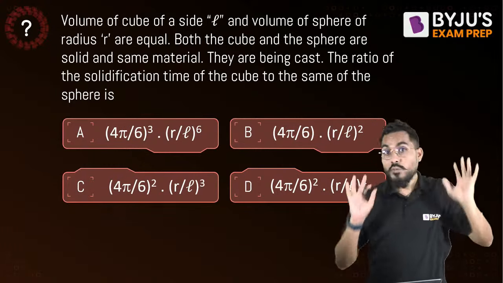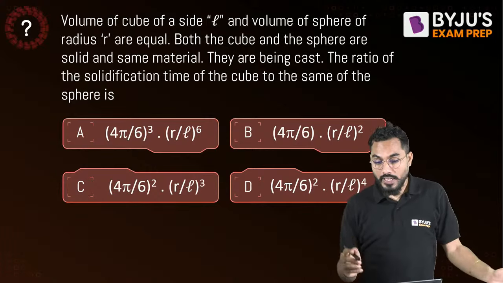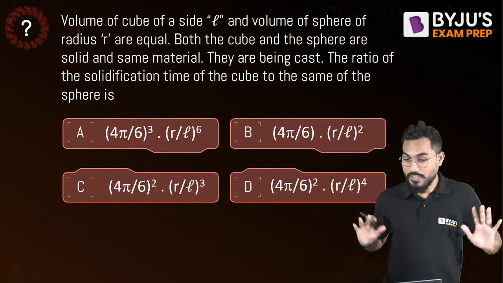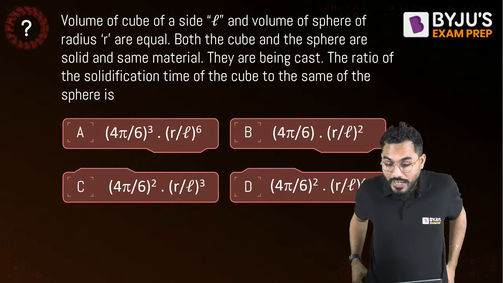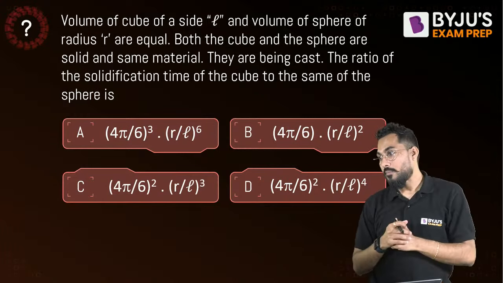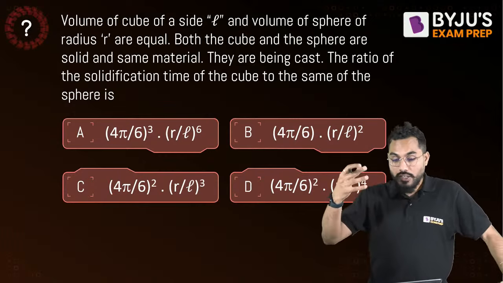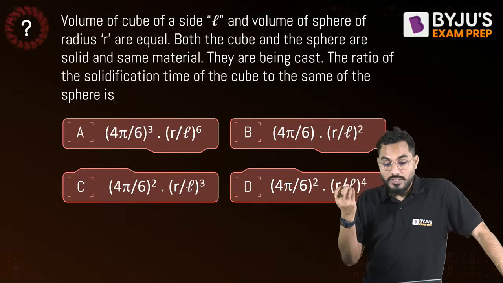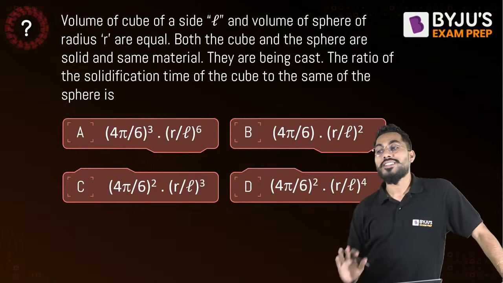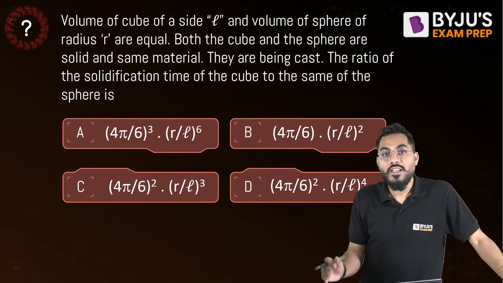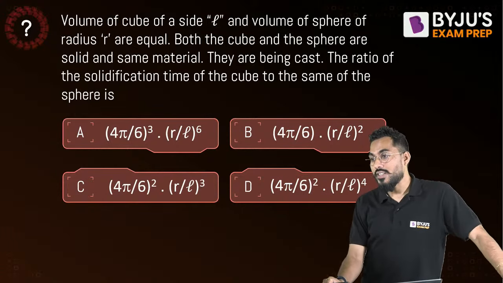And most importantly, volume is the same, manufactured from the same material. They are being cast. The ratio of solidification time of the cube to that of the sphere is asked. So this ratio will be equal to what? Because the constant is anyway going to get cancelled. So what will be the answer? A, B, C or D?